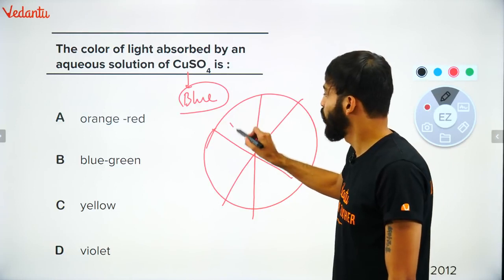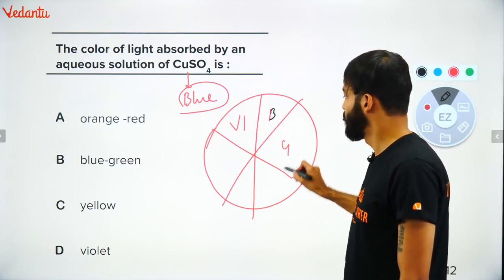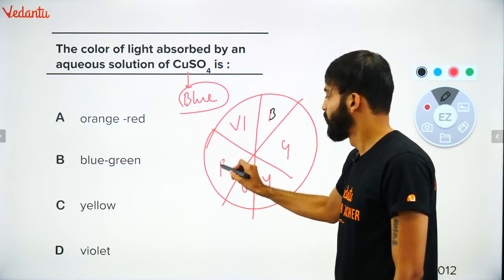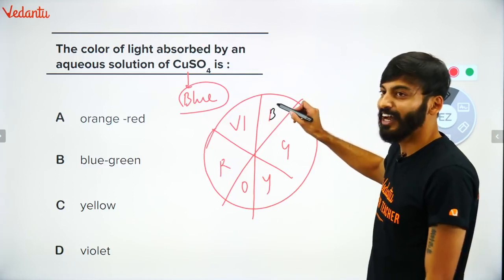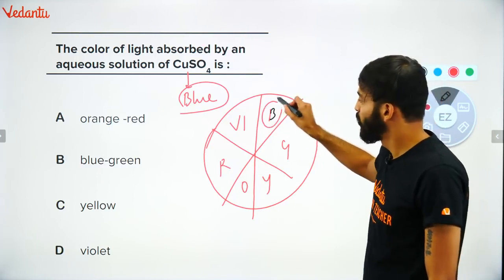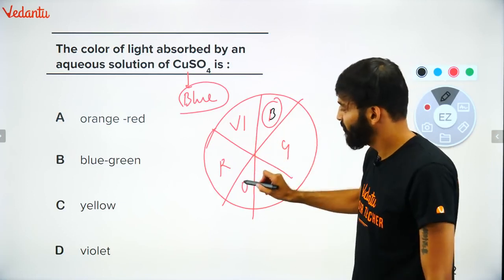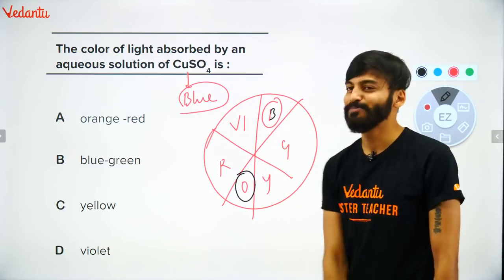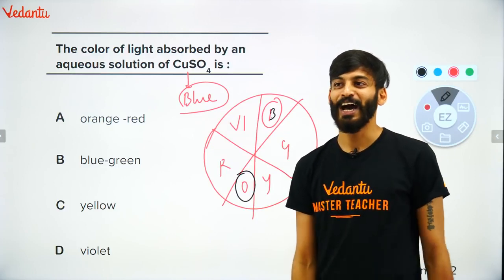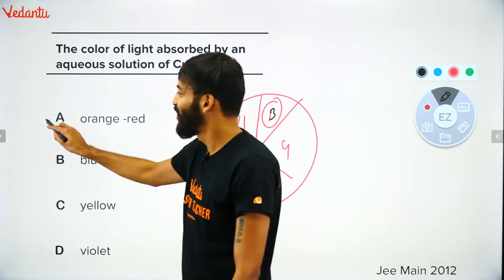Color wheel से आएगा: violet, indigo, blue, green, yellow, orange, red. So check this out. The color absorbed is blue. What is opposite to the color which you see, blue? So what color of light has been absorbed? It must be orange. So the answer would become orange red.